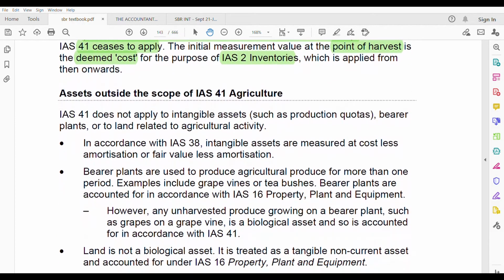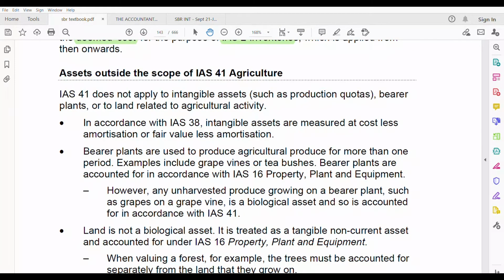Assets outside the scope of IAS 41. You definitely should know this. IAS 41 does not apply to intangible assets such as production quotas, bearer plants, or to land relating to agricultural activity. If there is land which relates to agricultural activity, that is also not taken under IAS 41.